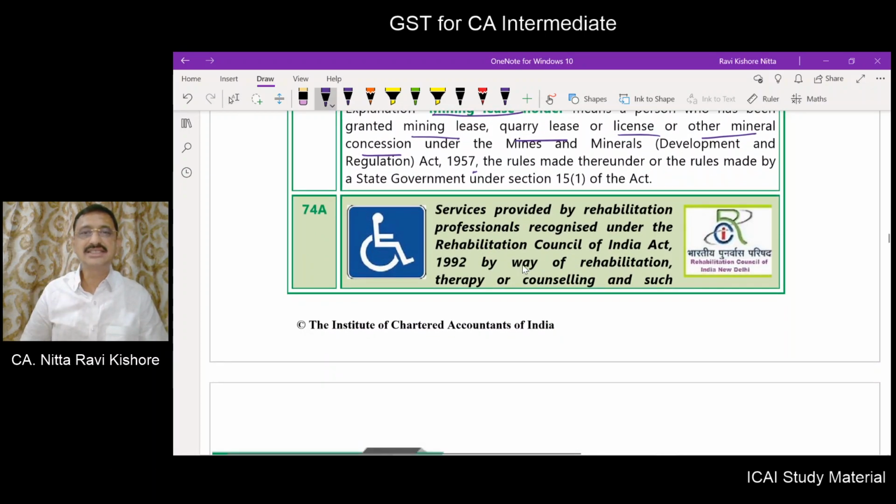Next, to the last entry relating to services provided by the government, it is entry number 74A.